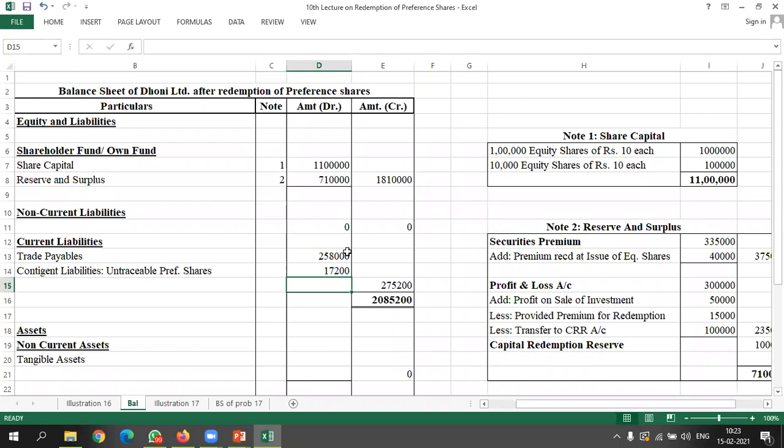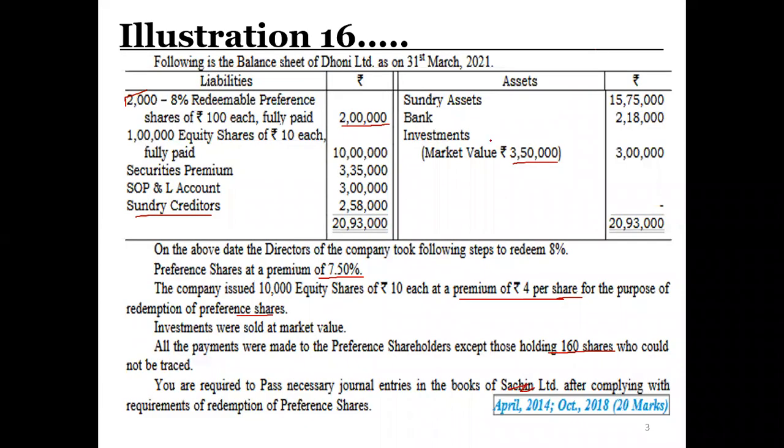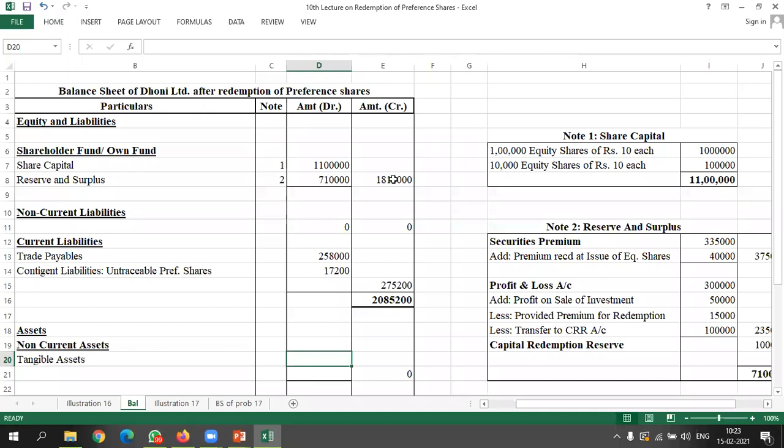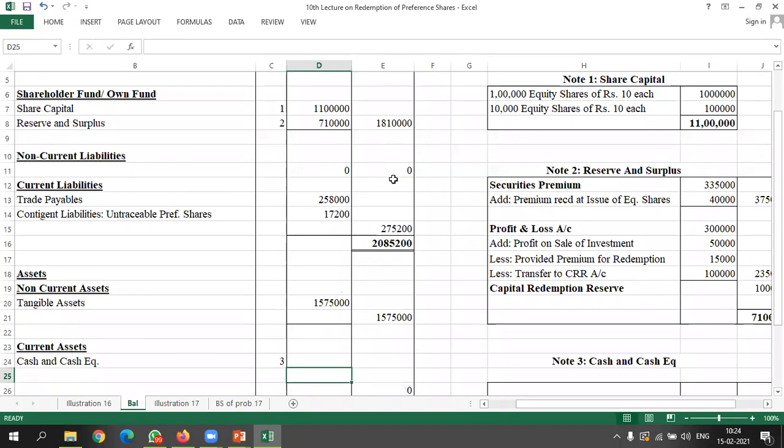So total of equity and liability side is 8,08,520. Now coming to assets, under assets we have three items, but investment we have already sold, so we will not take this asset. Fixed asset we have 15,75,000. So here we will add 15,75,000. Investment we have already sold, so we are not writing anything.